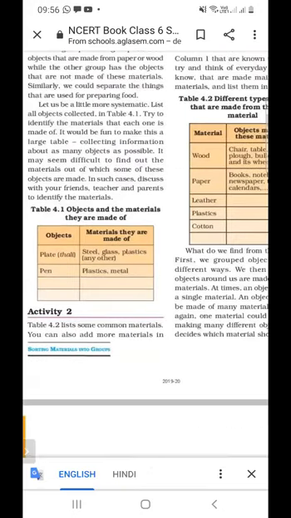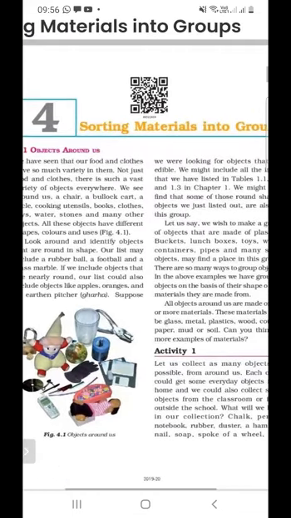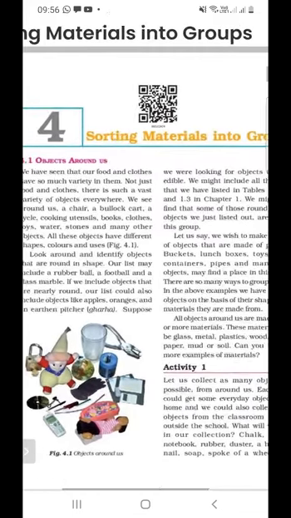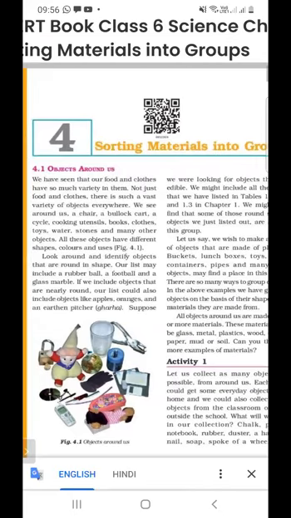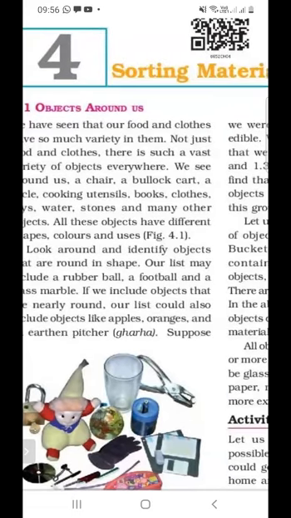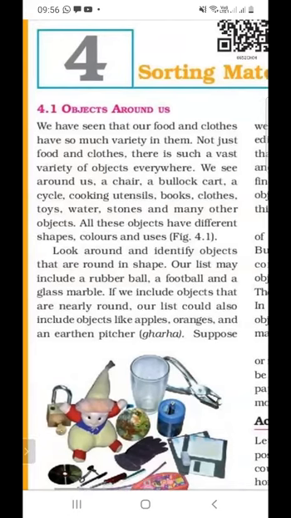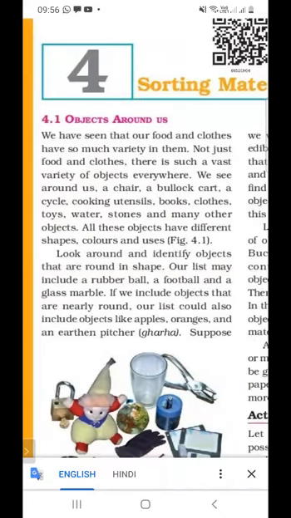So again, I am revising this chapter. The first chapter name is Sorting Materials into Groups. There are so many materials available around us, so we have to divide materials into different groups. Why do we divide materials into different groups? To make our work easy. So we divide materials into groups.